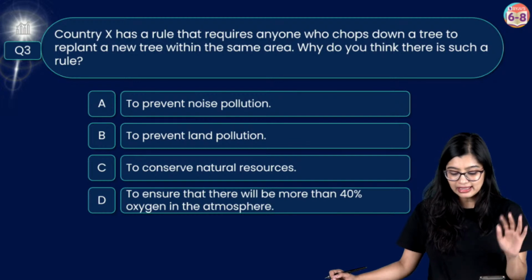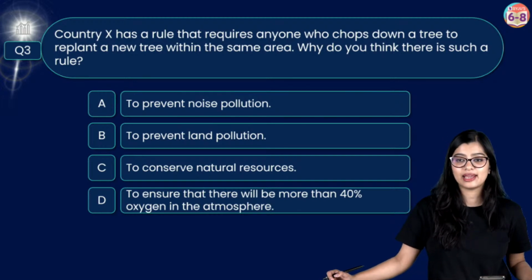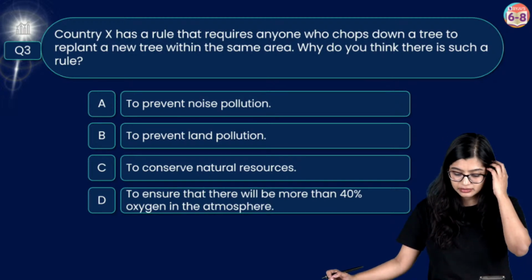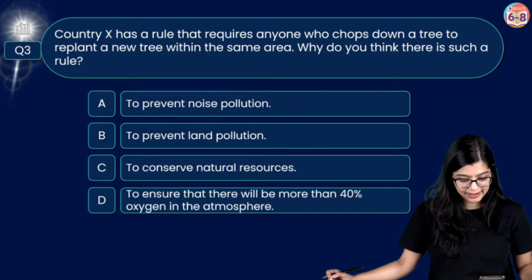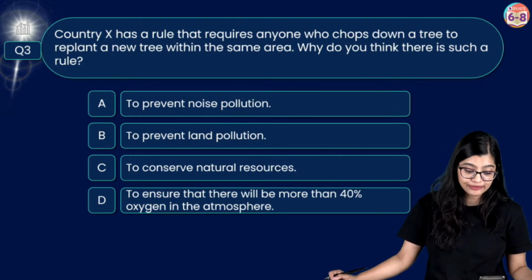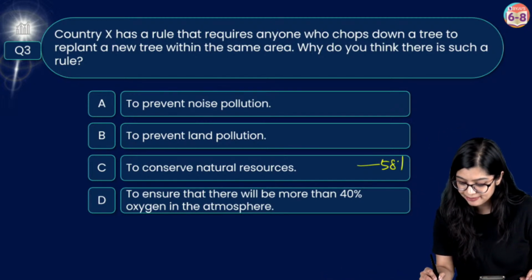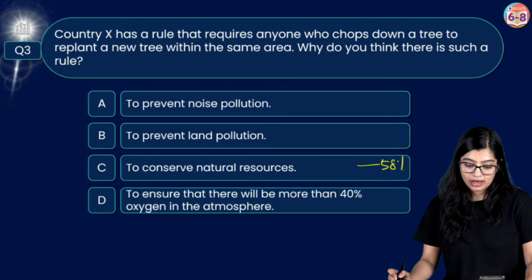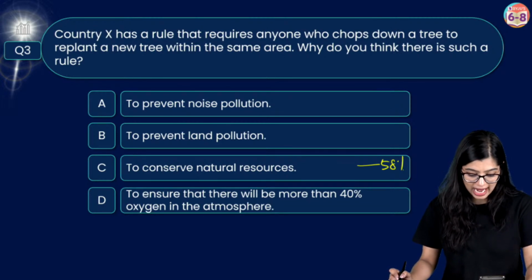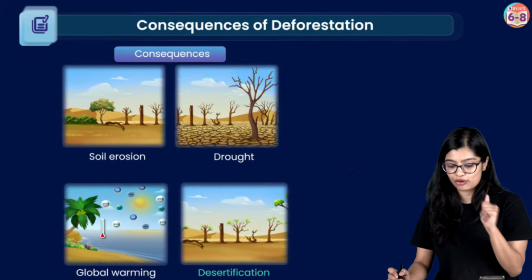This is a little tricky, but think about it. Okay. Now I see that 58% of you have voted for option C, right? Very good. Now in this case, we can end the poll and see if you have done well.